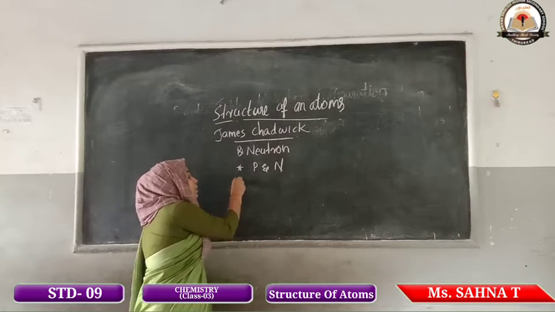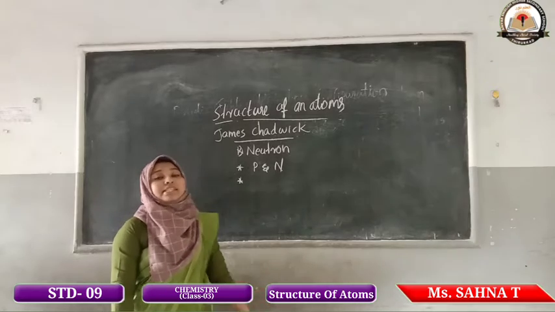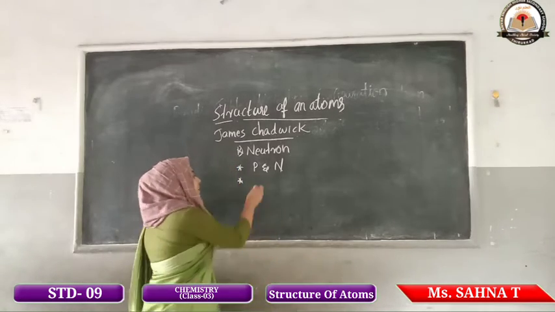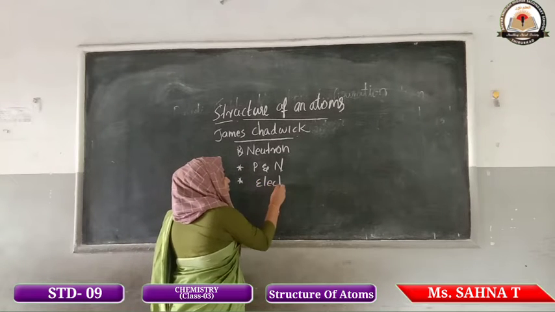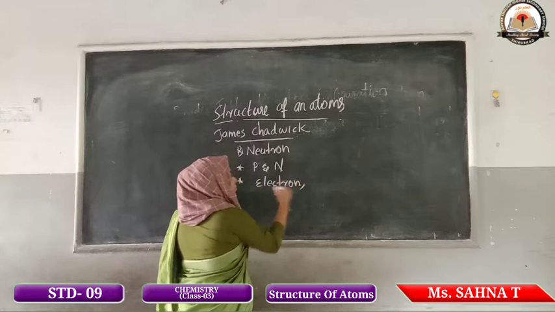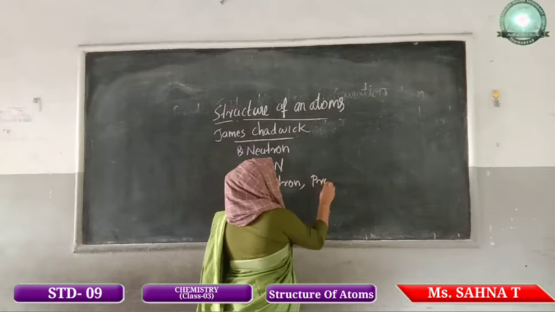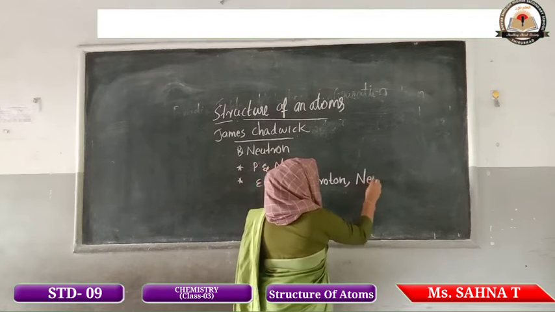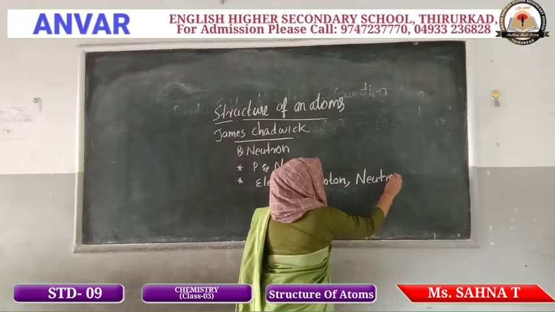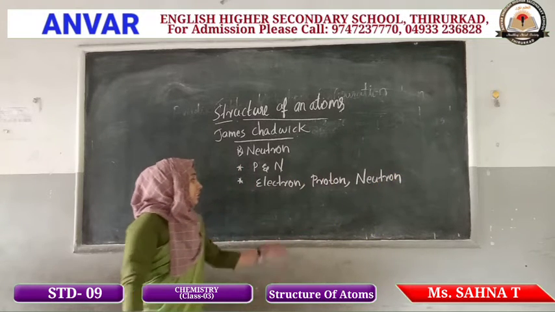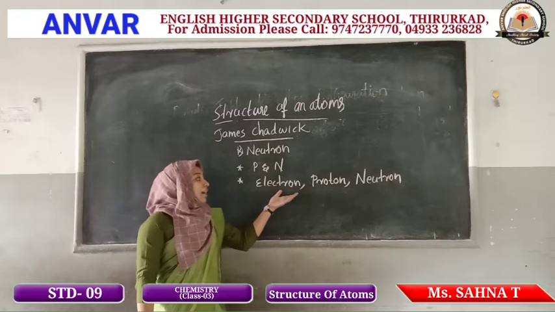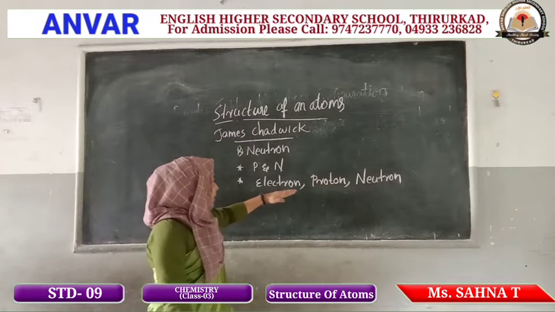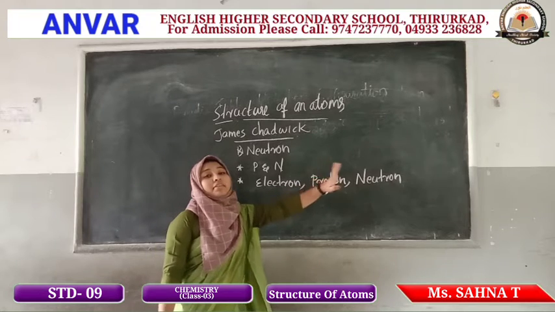And the third point: all elements are made up of the particles electron, proton and neutron.